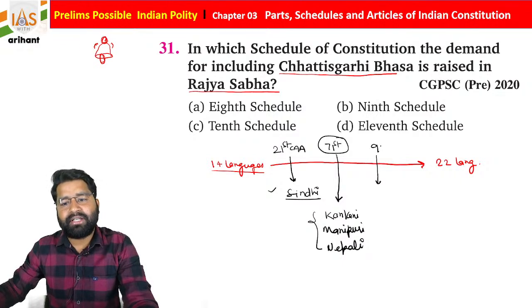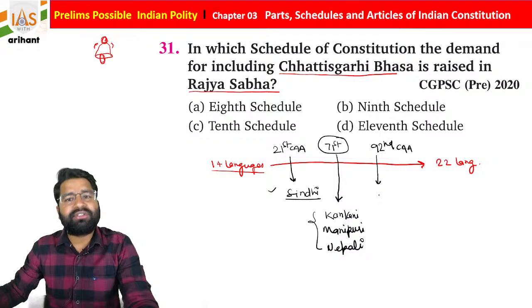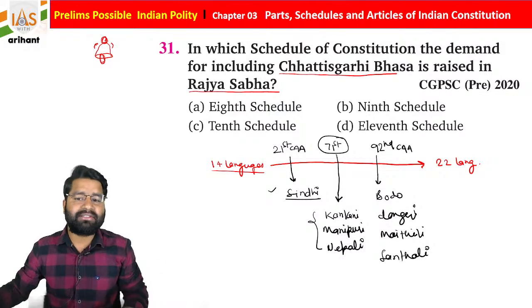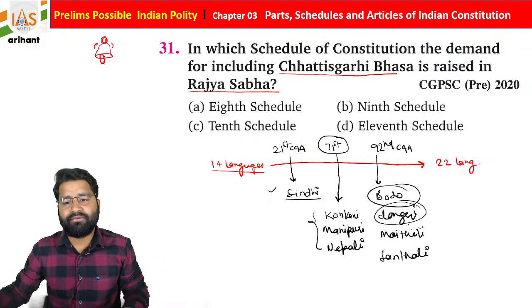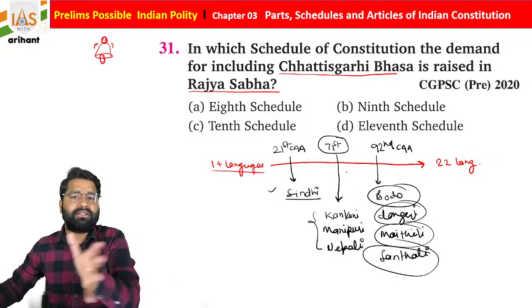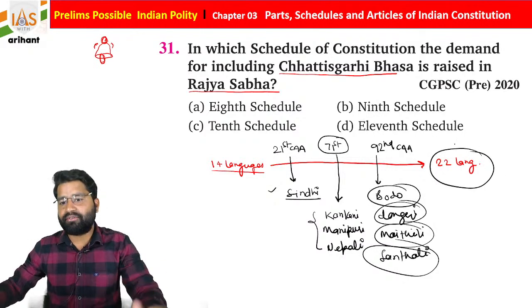One more amendment was done, the 92nd Constitutional Amendment Act, students, in the year 2003. At that time 4 languages were added: Bodo, Dogri, Maithili, and Santhali. These are the 4 languages added by the 92nd Constitutional Amendment Act. So by inclusion of these languages, students, now we have 22 languages in our Indian Constitution.